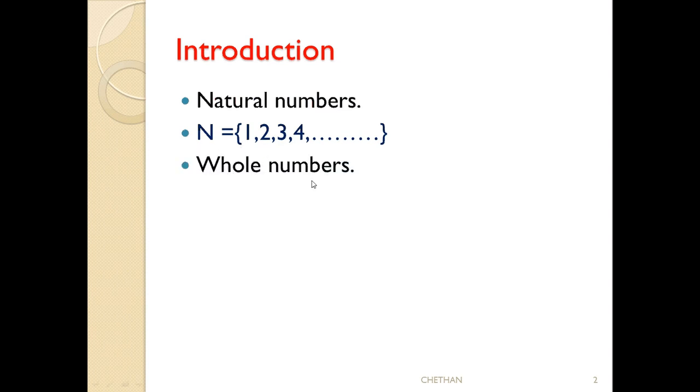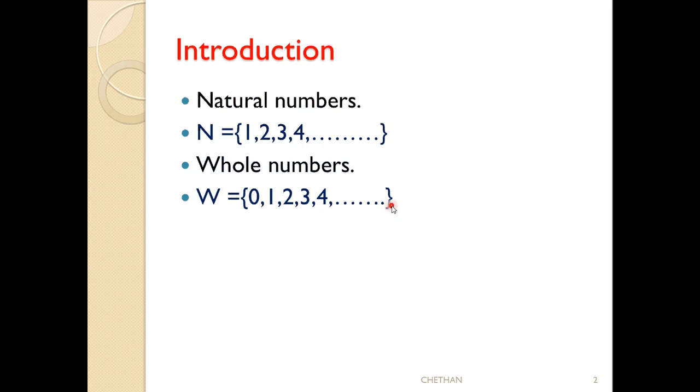Then next, whole numbers. What are whole numbers? When 0 is included with the natural numbers, it becomes whole numbers. These whole numbers are represented by the capital letter W. W is equal to 0, 1, 2, 3, 4. These are all called whole numbers. Whole means complete. The complete numbers are there in this number system.